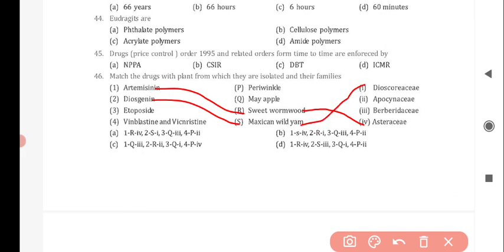Next is etoposide, it correctly matches with option number Q, that is May apple, and with the family Berberidaceae. Next is vinblastine and vincristine, it correctly matches with option P, that is periwinkle, with family Apocynaceae. So option A is correct for this question.